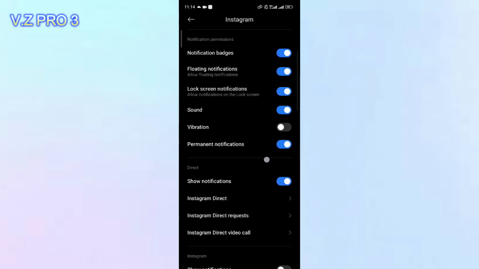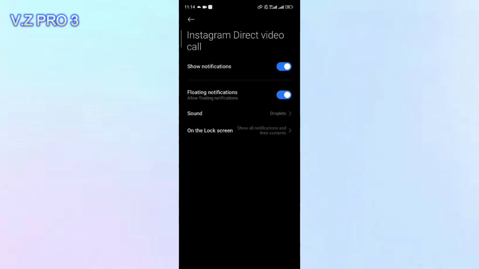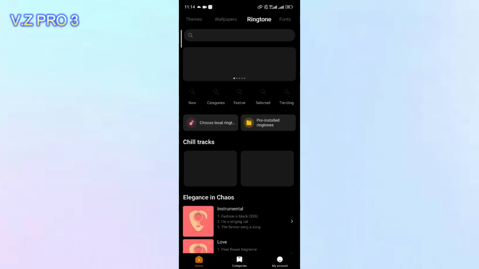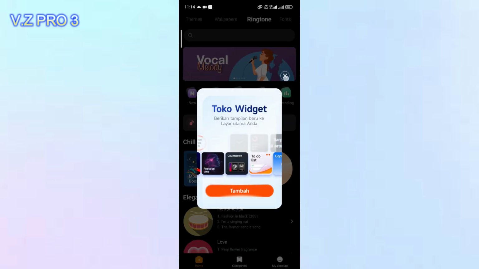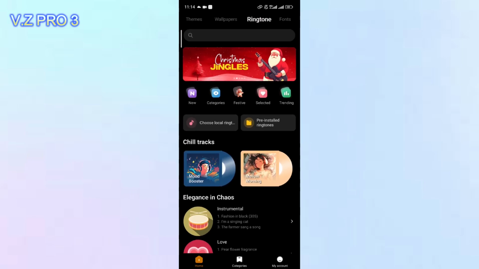Maybe for the example, you want to change the Instagram direct video call. You can tap on that. Now from here you'll find there is an option, sound. You can just tap on that. So here you can just choose what song you want to use for your sound notification on your Instagram.